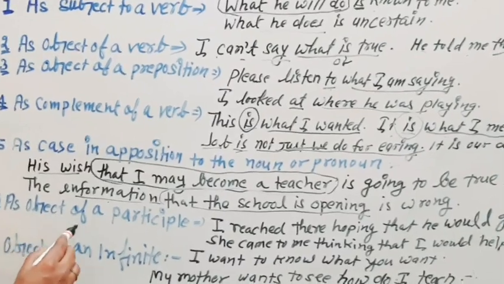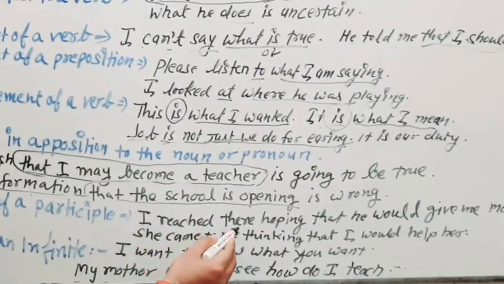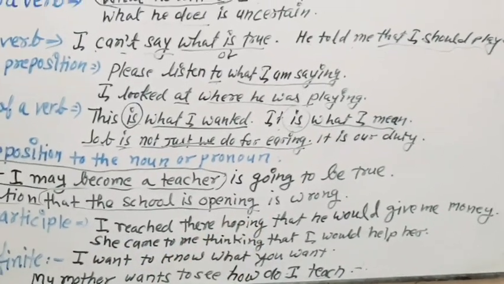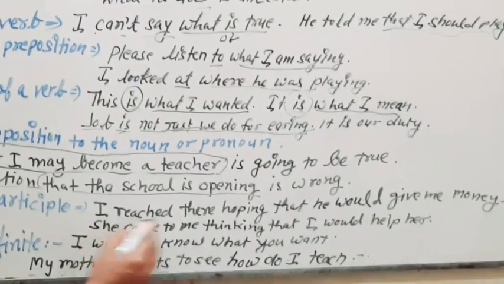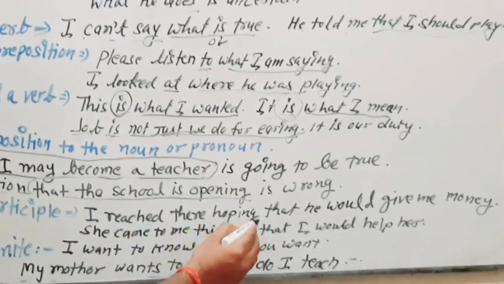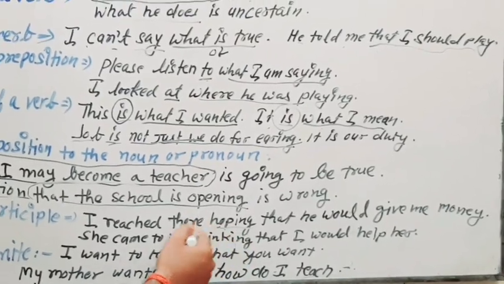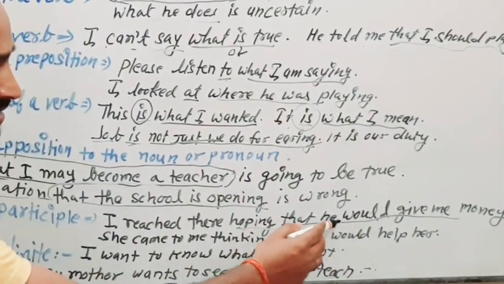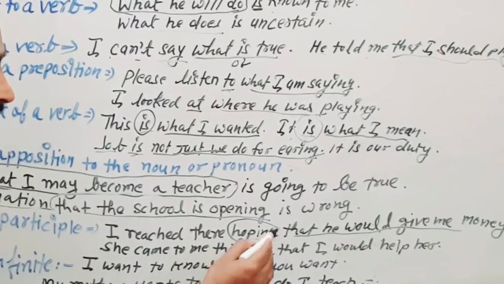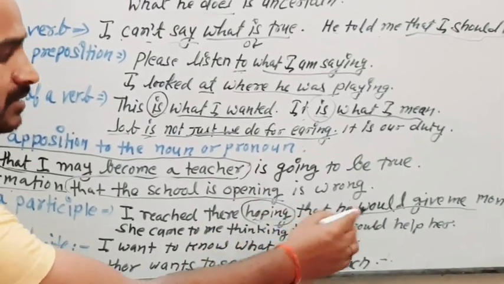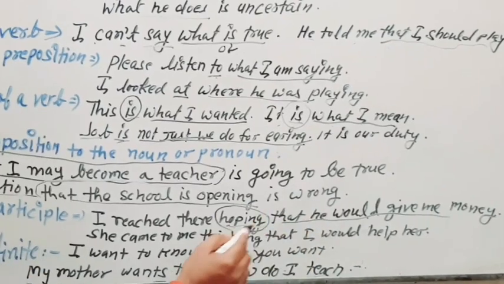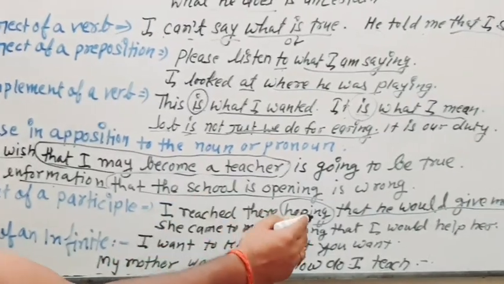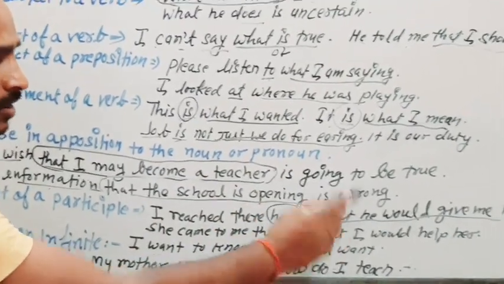So now, as object of a participle. Just see, I reached there hoping that he would give me money. Just see, I reached there hoping. What was I hoping? That he would give me money. Just see, this is a clause, and this clause is coming just after this participle, this present participle. Okay, so this is a noun clause of the participle, working as an object of a participle.